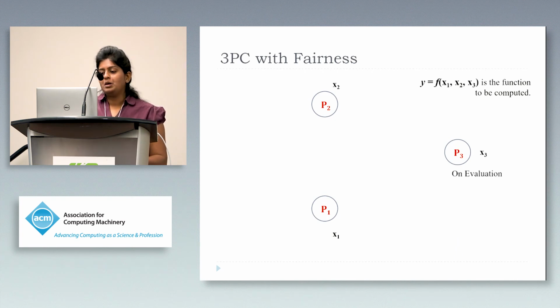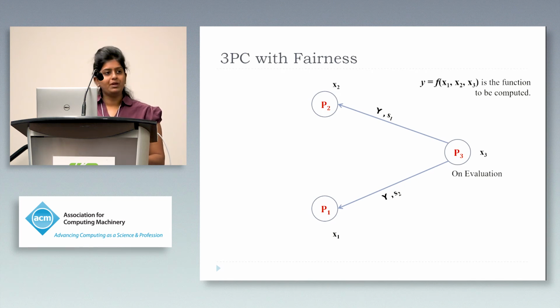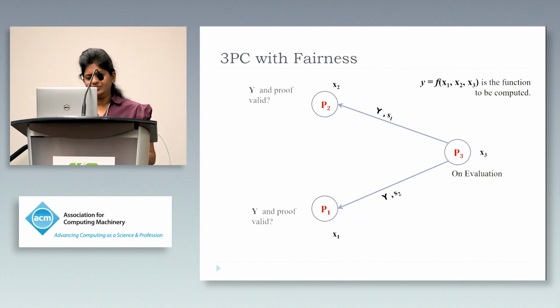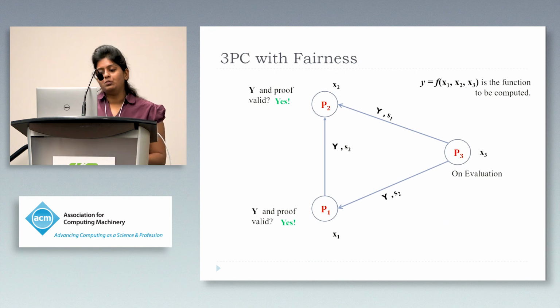Now, if all these checks pass through, P3 would then go on evaluating. After evaluation, P3 would send the encoded output and S2 to P1 and the encoded output and S1 to P2. Now, if P2 verifies that both the encoded output and the proof that P3 sent is valid, then both P1 and P2 would exchange the encoded output and the corresponding proof values.